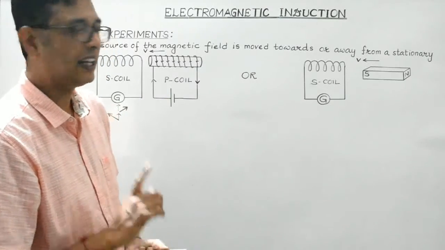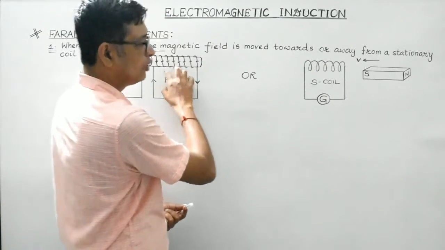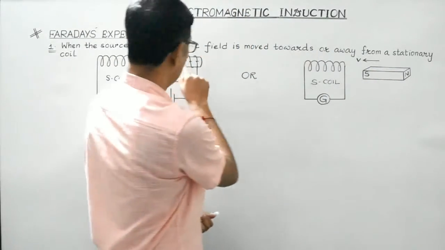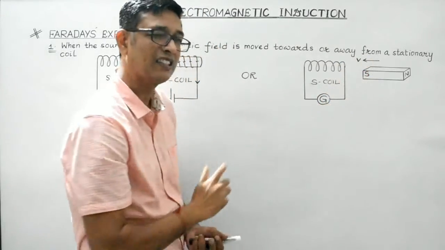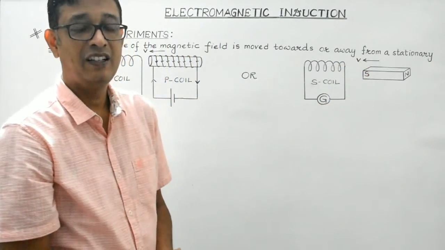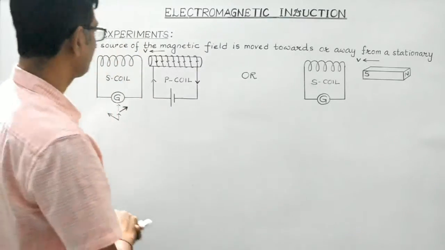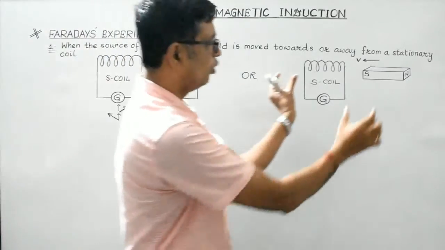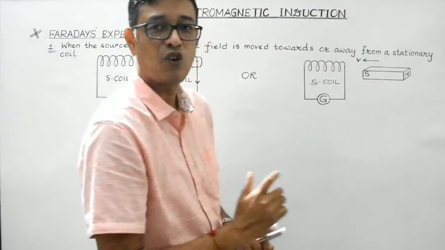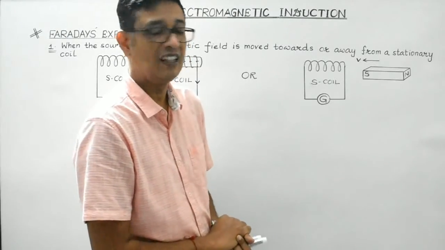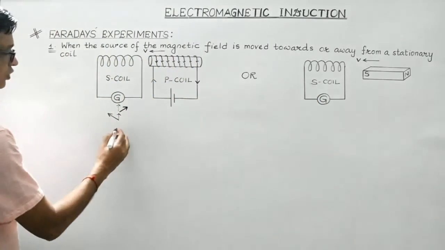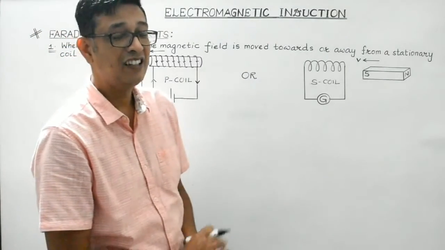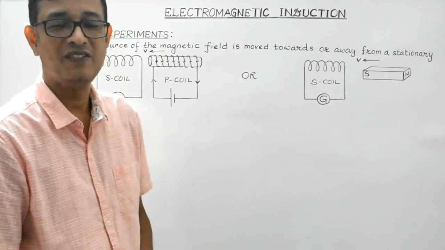Clear, students? And as I stated earlier, in place of P coil, you can simply make use of a bar magnet. Both, either a current carrying coil or a bar magnet, both will act as a source of magnetic field. Now, there is another very important observation. In the absence of any relative motion, that is, when both are kept stationary, none of the coil or the source of magnetic field is moved, right? Then the galvanometer is found to show zero deflection. The pointer remains in its original position, indicating no current is produced in the S coil.